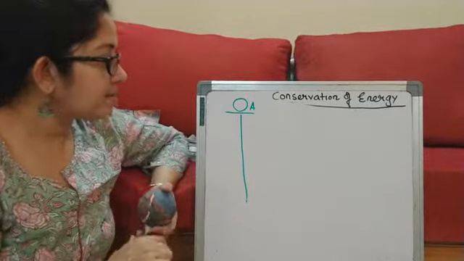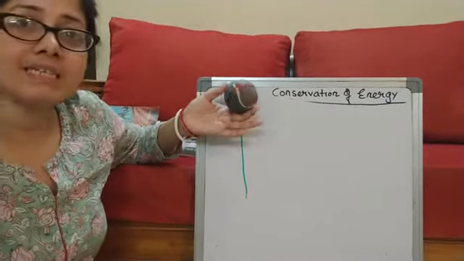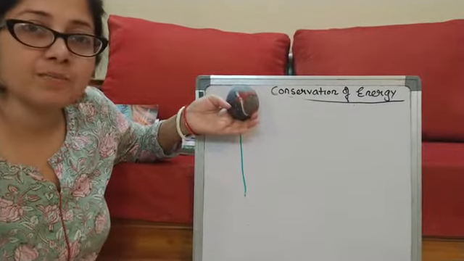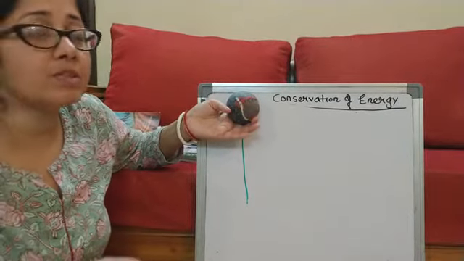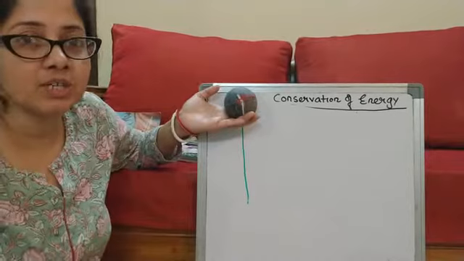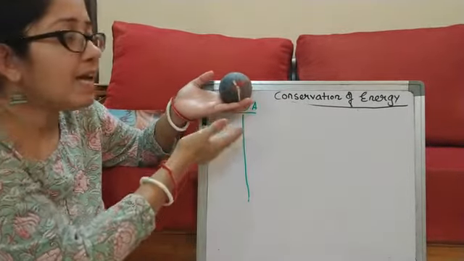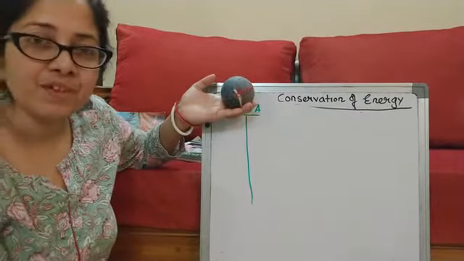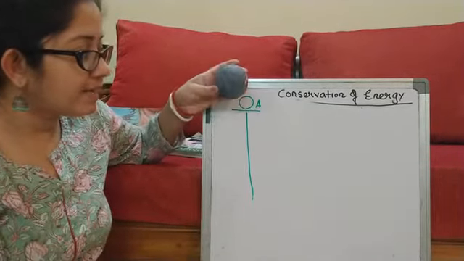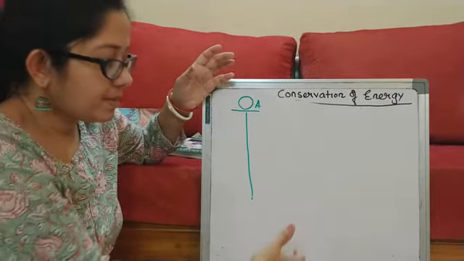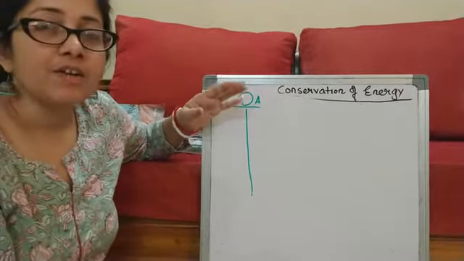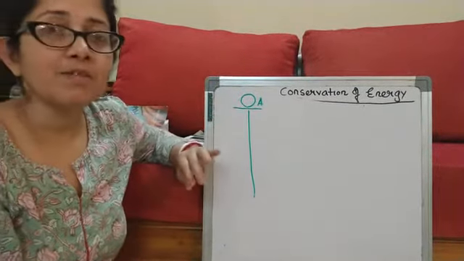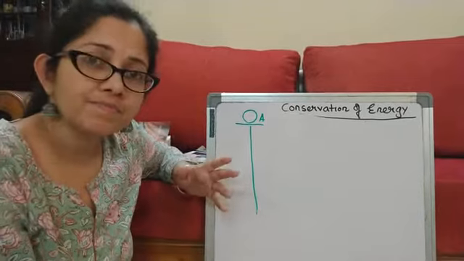So suppose the ball is raised to a height and I am keeping it over here. What form of energy is it possessing? It is possessing potential energy because of its position. That means it is at a raised height. If I let it go, it can hit you badly. Right? Now when I let it go, what happens? It changes from potential energy into kinetic energy because now the ball is in motion.